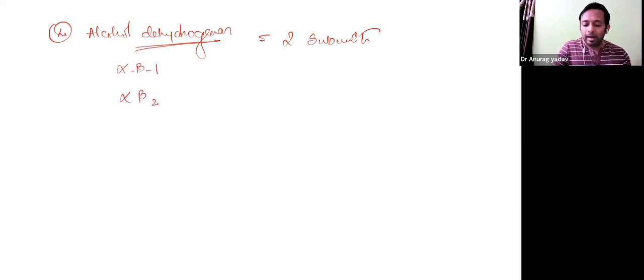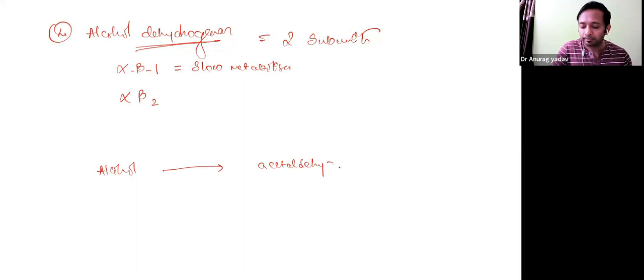Alpha beta 1 is slow metabolizer. What is this helping in the reaction? It is converting alcohol into acetaldehyde. That is alcohol dehydrogenase, ADH.